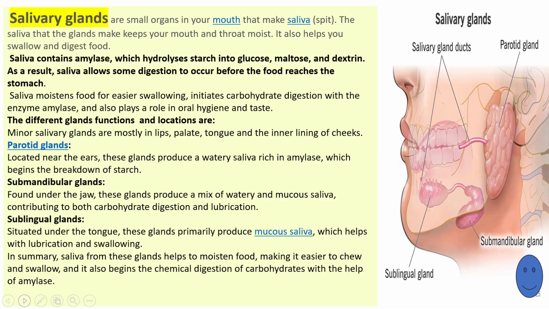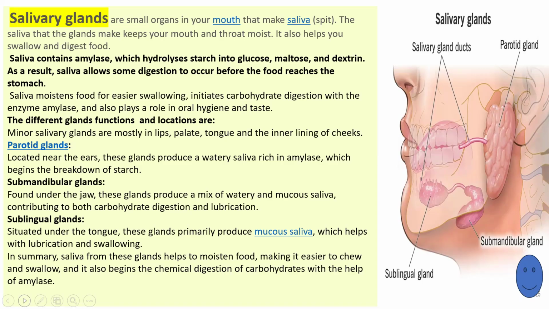So digestion of starch starts in the mouth with the help of the salivary glands, saliva and the presence of the enzyme. The name of the enzyme is ptyalin or amylase, which hydrolyzes starch into glucose, maltose and dextrin. Saliva helps in moistening food for easier deglutition or swallowing, and initiates carbohydrate digestion. Carbohydrate digestion always starts in the mouth with the help of the enzyme ptyalin. Salivary glands also play an important role in oral hygiene and taste.